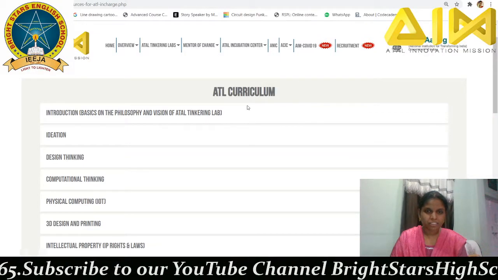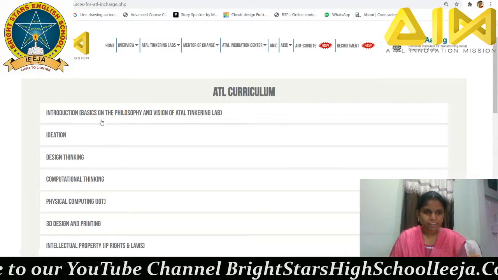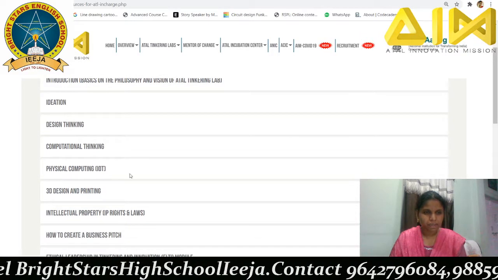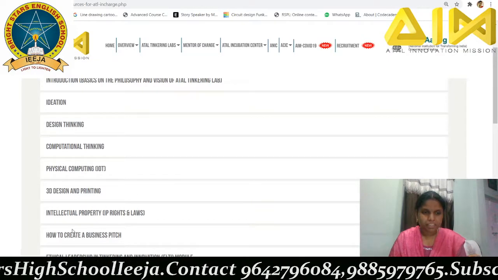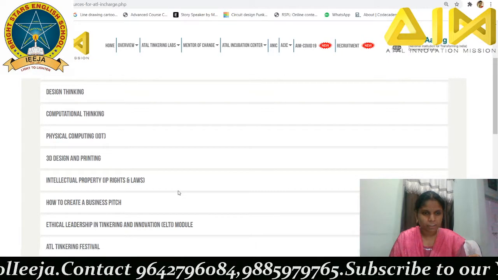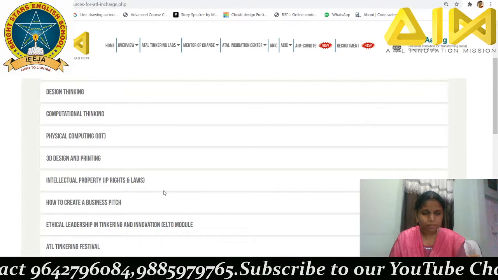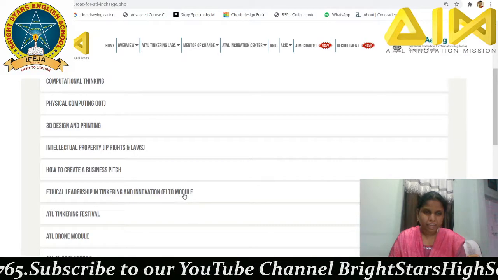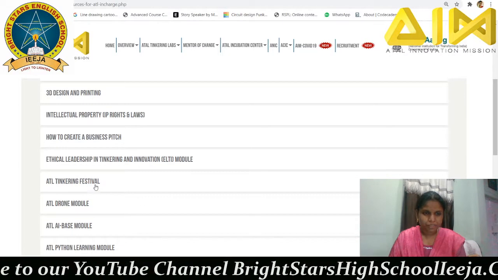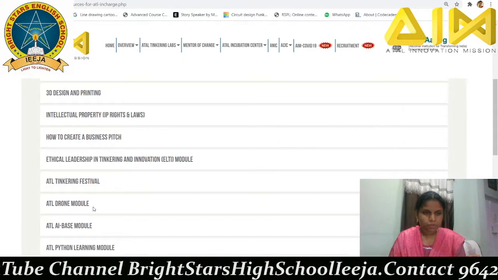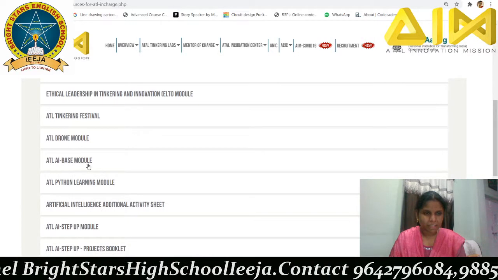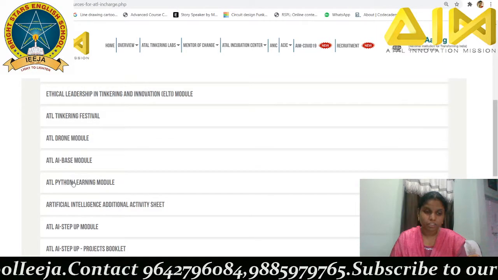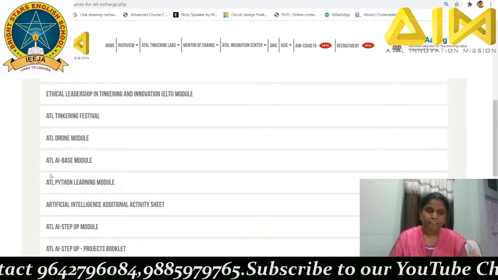In this you can see all the ATL curriculum: introduction, ideation, design thinking, computational thinking, physical computing, 3D design and printing, intellectual property, IP rights and laws, how to create a business pitch, and ethical leadership in tinkering and innovation, ELTI module, and ATL Tinkering Festival, and ATL drone module, ATL AI based, artificial intelligence based module, and this is the new one which was launched yesterday by our mission director,